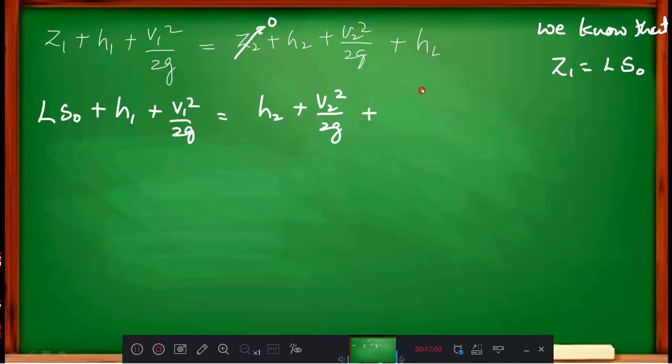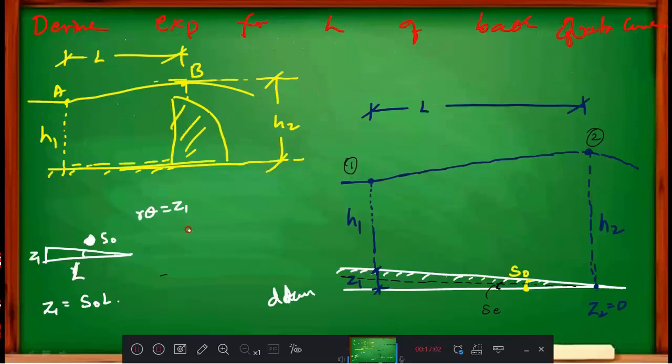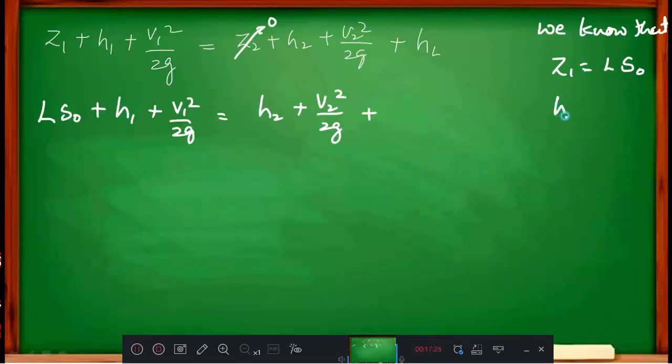Plus HL means what? Again come back. This HL is also something like that only. This HL is this one, a small height again. This is HL, and this angle is SE. Then this is L, so how can you write HL? HL is equal to SE into L. Therefore here I will write HL is L into SE.